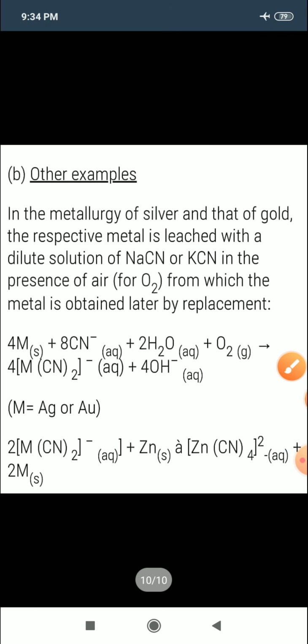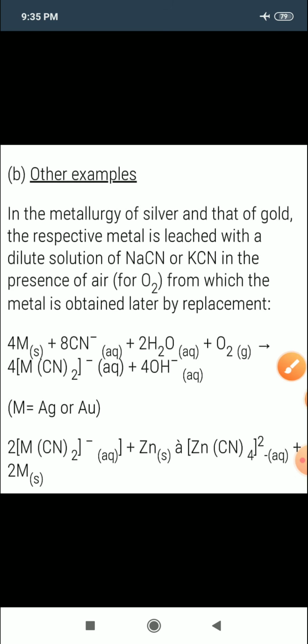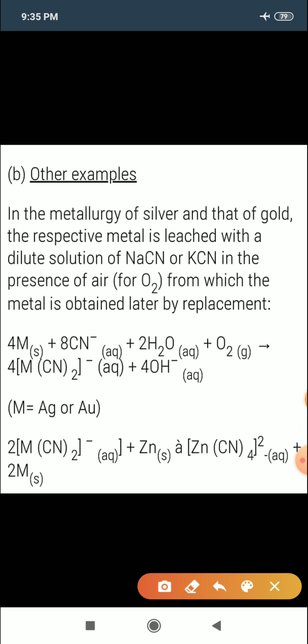Another example is the metallurgy of silver and gold. The metal is leached with a dilute solution of NaCN or KCN in the presence of air. It forms a soluble cyanide complex, and the metal dissolves in the solution as a complex.